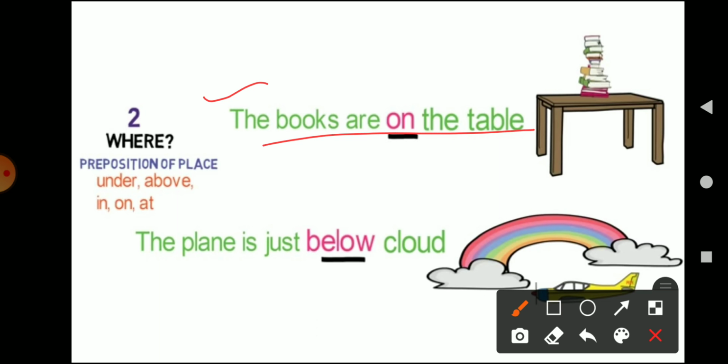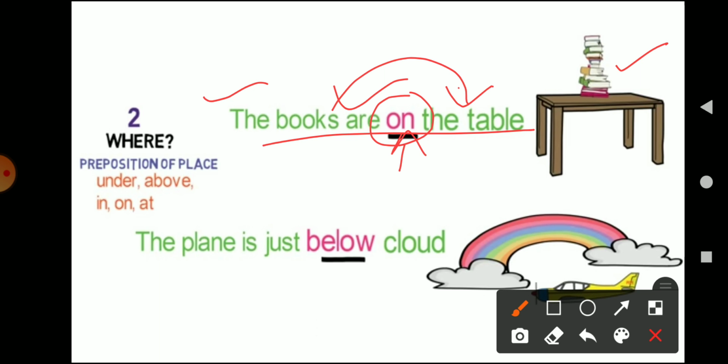So where are the books? On the table, right? What is the placement of the book? It is on the table. So here we can see that on is the preposition of place, which is basically telling us about the position of the books. It is telling us about the position in respect to the other object or other thing. So with the help of this preposition, we are able to understand where the books are placed. It is on the table.